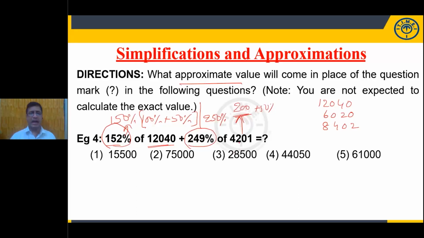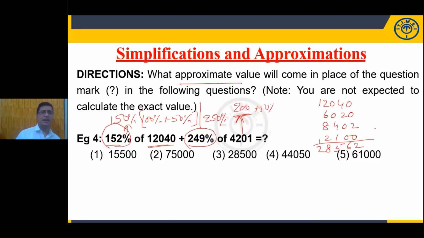Now 50% means half of the value. Half of the value is 2100. When you add all these values, you will get the answer. Since approximate is asked, look at the last two places. By adding all these digits, you will get 5.